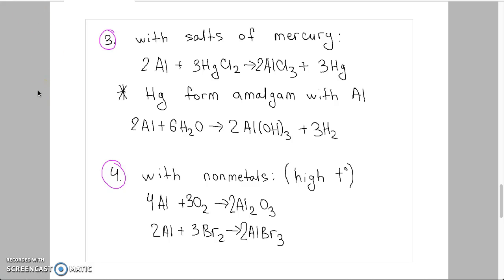Aluminum reacts with nonmetals and several compounds directly at high temperature. For example, aluminum can react with oxygen and bromine. In the products we have aluminum oxide and aluminum bromide.